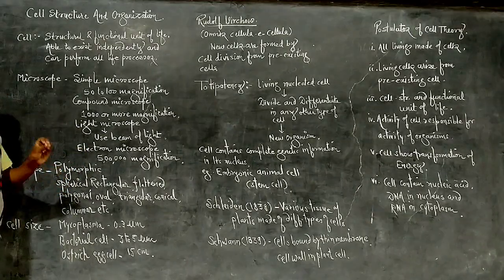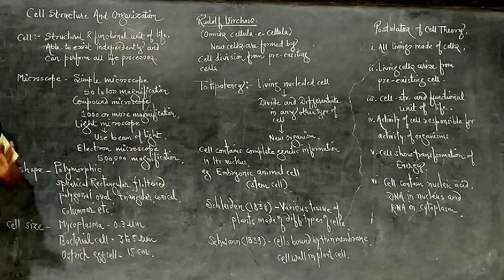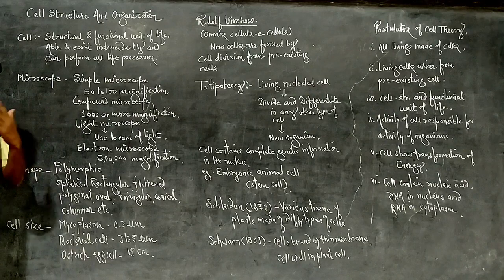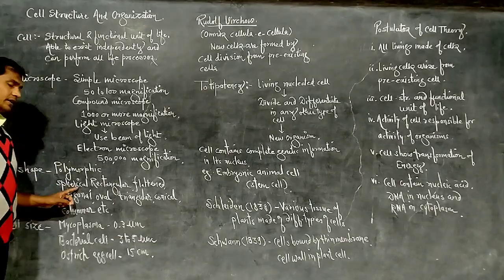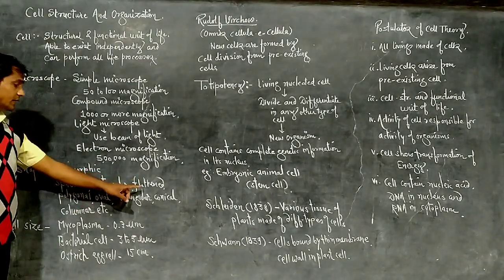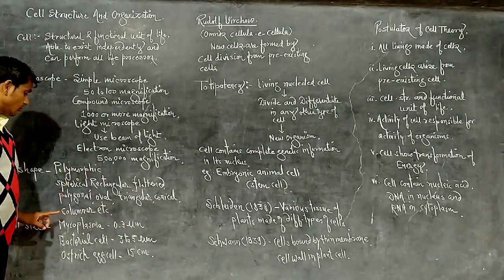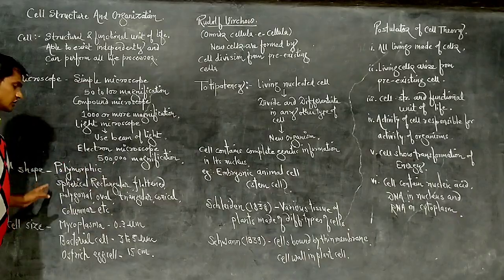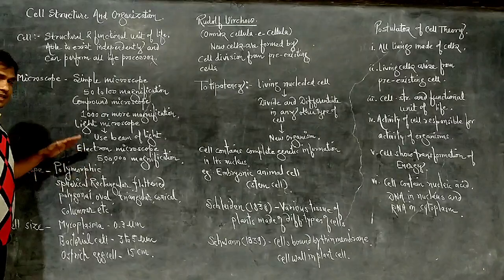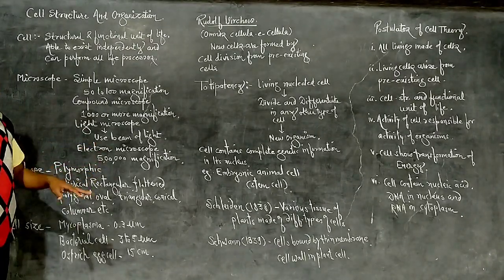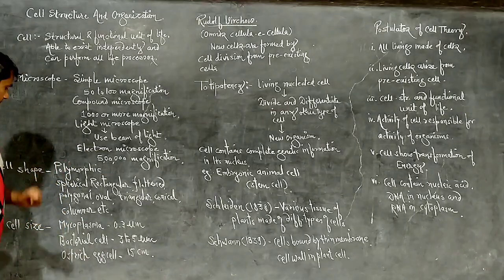So a cell does not have a particular shape, but we observe different shapes in different organisms, different organs, tissues, like spherical, rectangular, flattened, polygonal, oval, triangular, conical, columnar, etc. Hence we call it polymorphic. So in different cells we observe different appearance. The shape is different in different cells, tissues, organs and organisms.